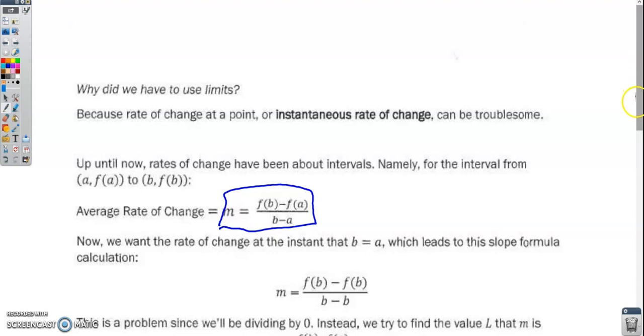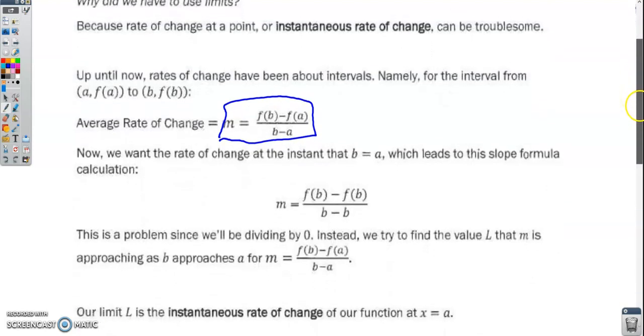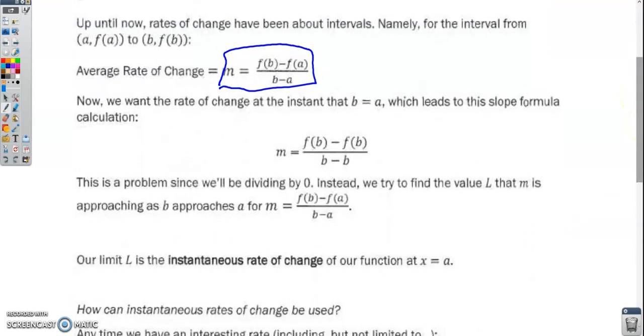But now what we want to have happen is we want the rate of change at the instant where b is equal to a. If we put b in here instead of a, you notice we end up getting something that is, and I'm not going to use an equal sign, something that is going to be approaching 0 over 0. And that's a big problem for us because it's going to cause us to divide by 0.